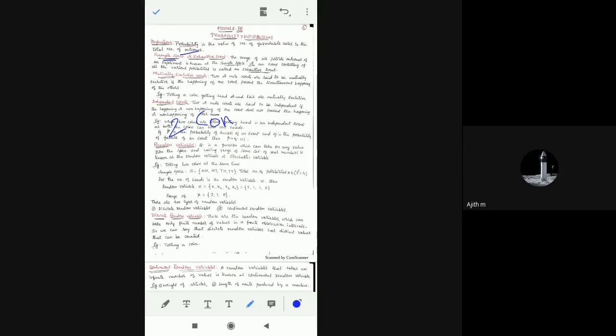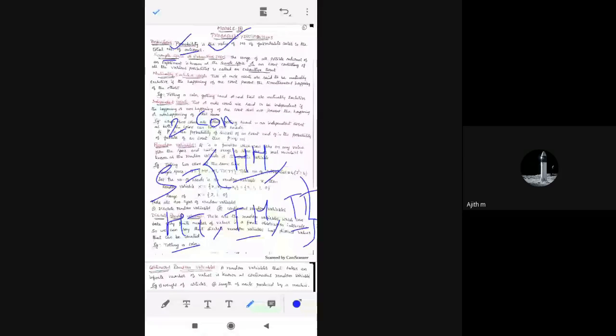What is the sample space? S will be equal to head-head, head-tail, tail-head, or tail-tail. These are the possible cases, and the possible cases are known as the sample space.